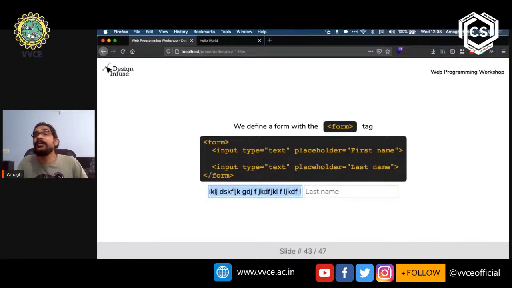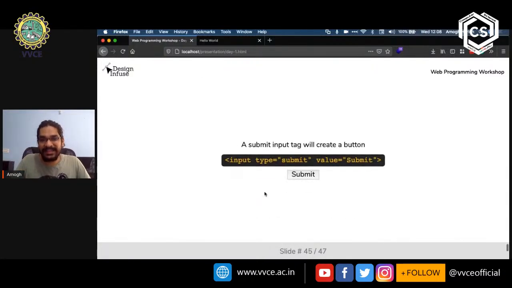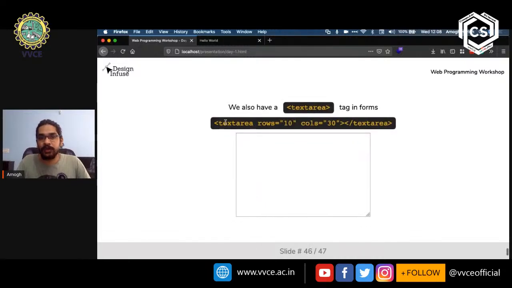But what if we wanted the user to type in a story, or what if we wanted them to type a paragraph, several different paragraphs? We do that with something called a textarea tag. So a textarea tag will look like this. We started off with an open left angle bracket. Then we type in the name of the tag, which is textarea, TEXTAREA.